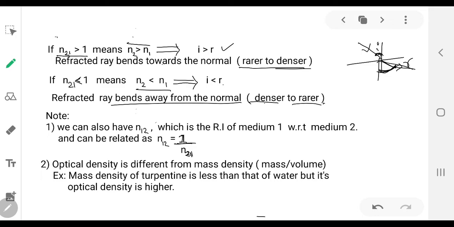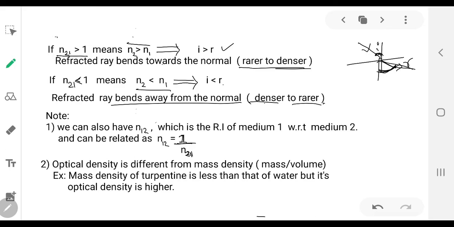If that medium offers more opposition for the propagation of light by decreasing the velocity of light more, then that particular medium is called as optically denser medium.